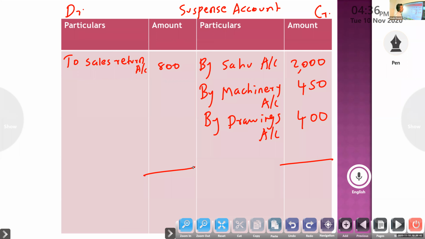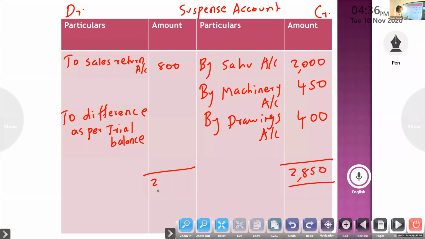So which side is more? Credit side is more, to difference as per trial balance, 2,850 minus 800, 2,050. Sir, and the second one, where is the suspense account?